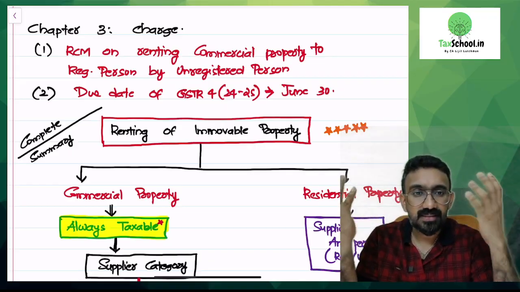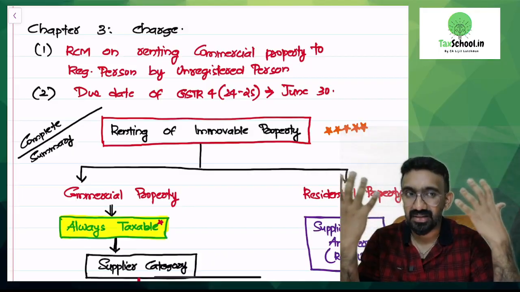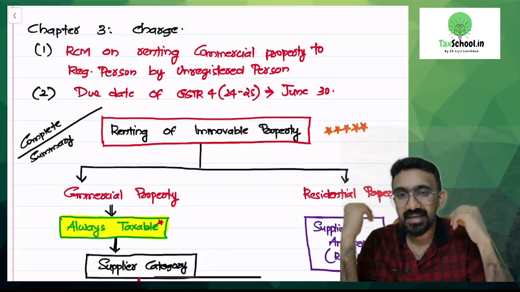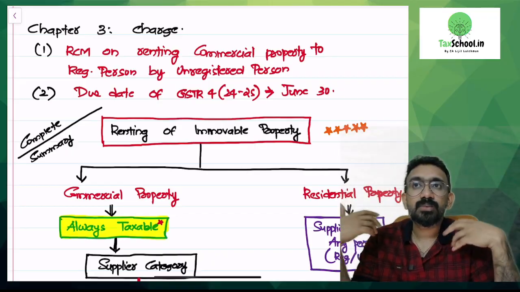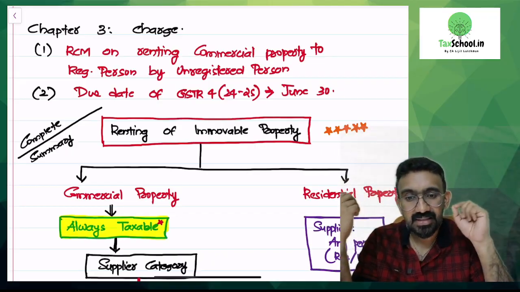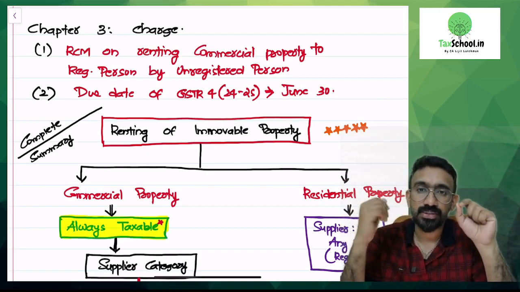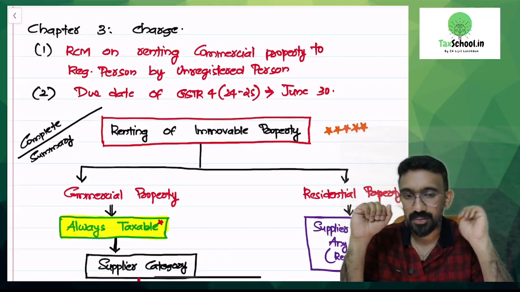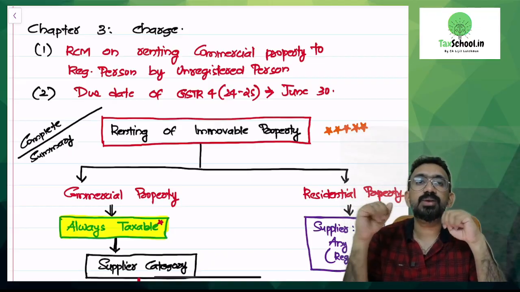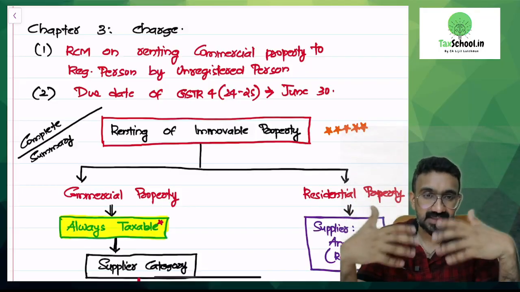Now, whenever somebody is registered, they will have to give the details of their turnover and GST liability to the government. What will be the method in which these details are given? These are given through returns. The return applicable for a person who opted for the composition levy scheme is called GSTR4. GSTR4 used to be filed on or before 30th of April of the next year. Now they have extended this timeline.